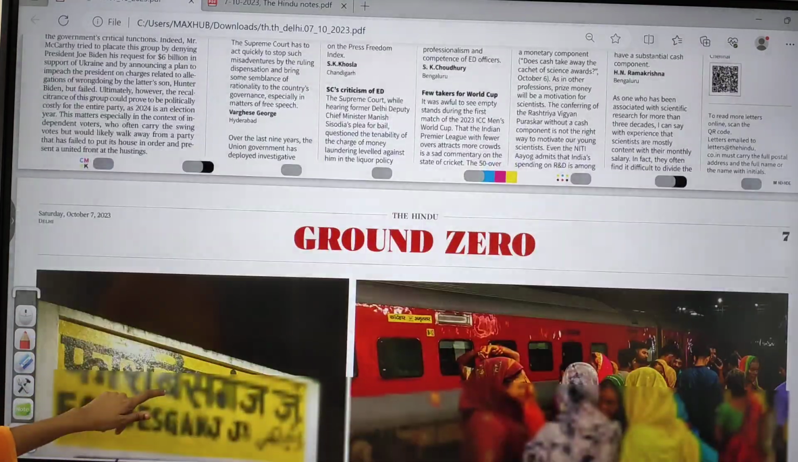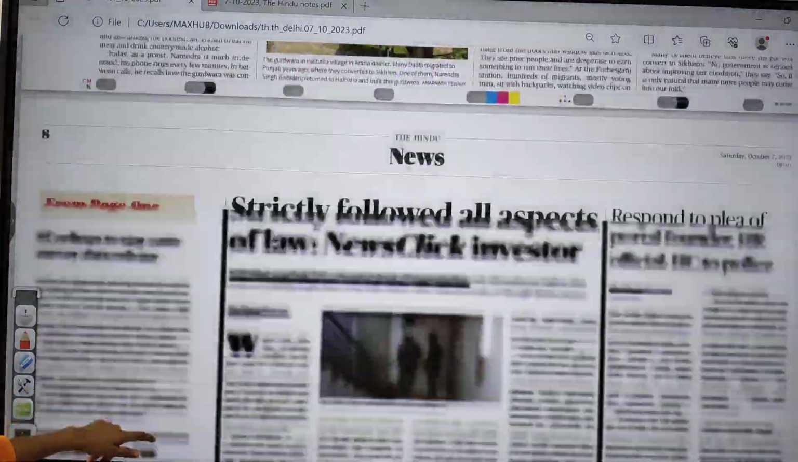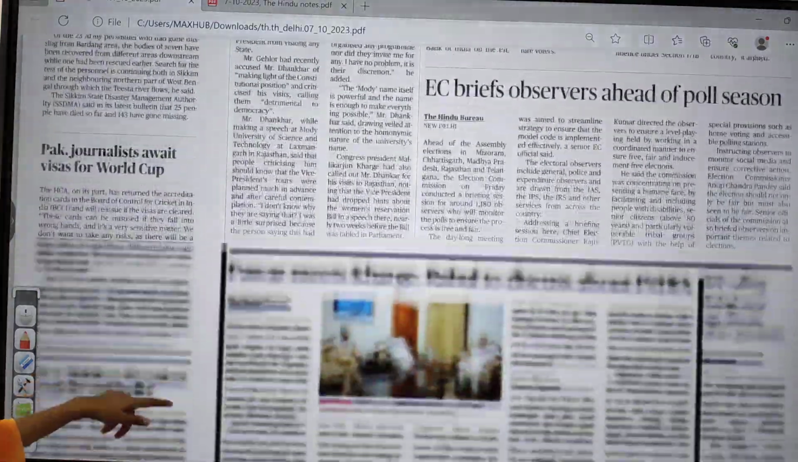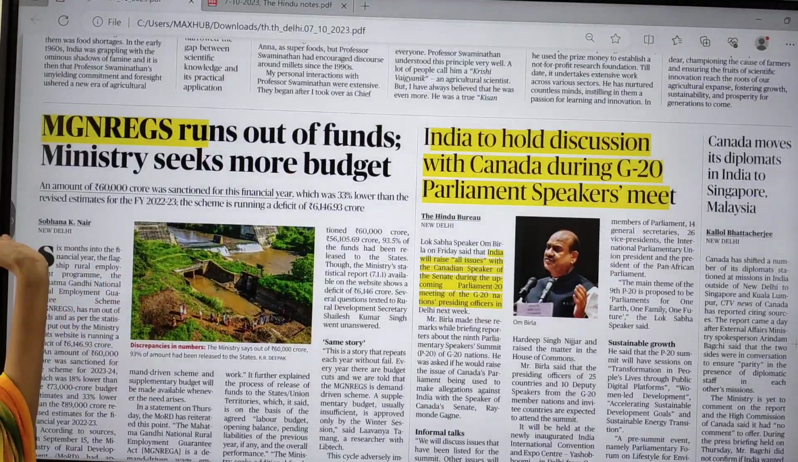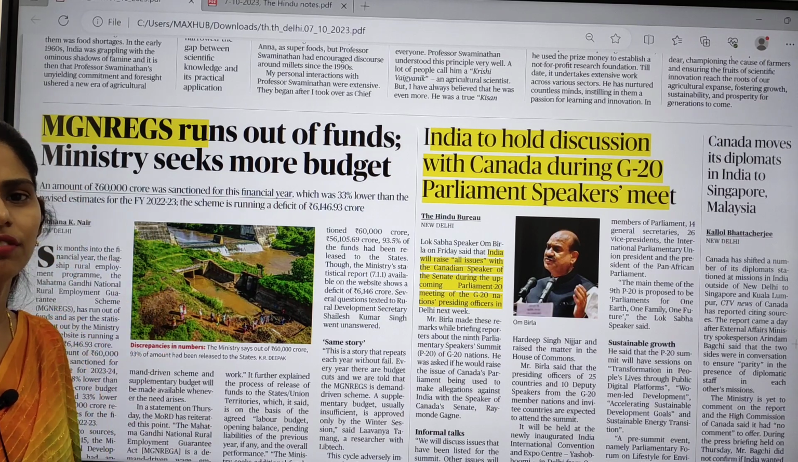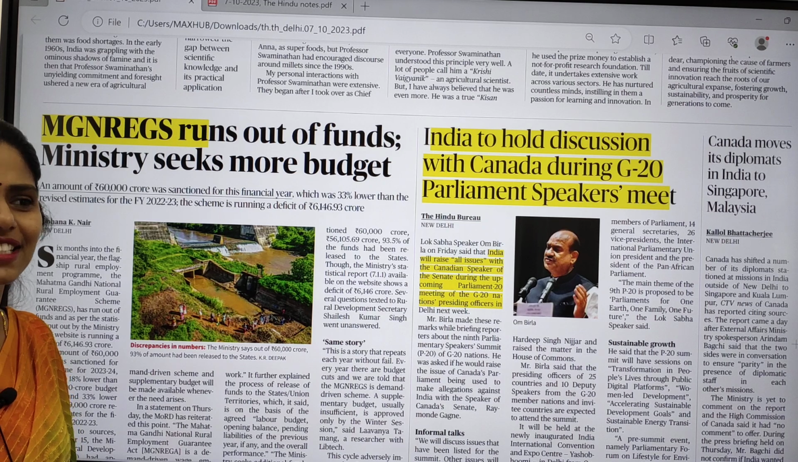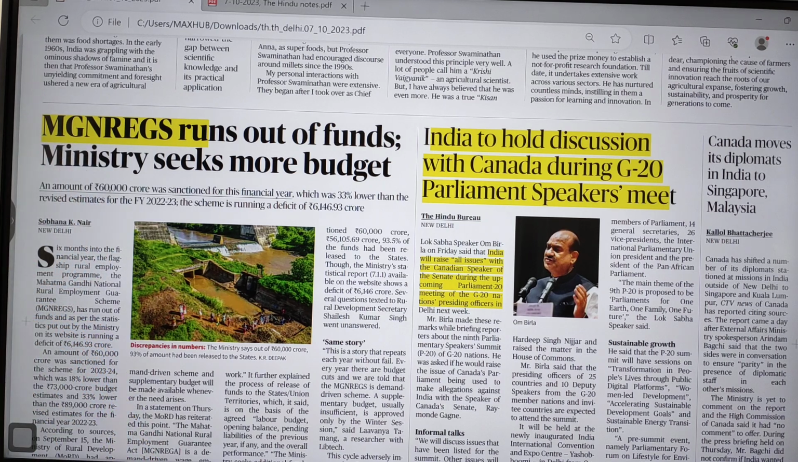And there is no need to read this Ground Zero. Today is Saturday, right? There will be no op-ed page. And in this news page, you can see articles like MGNREGA runs out of funds, ministry seeks more budget. So actually every time we will be seeing an article regarding this MGNREGA. So the problems faced by MGNREGA, I will be saying the recent problems,